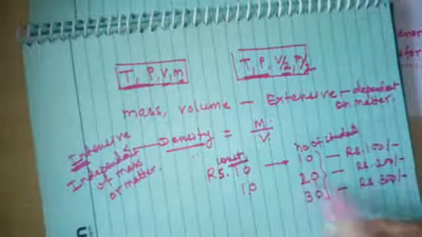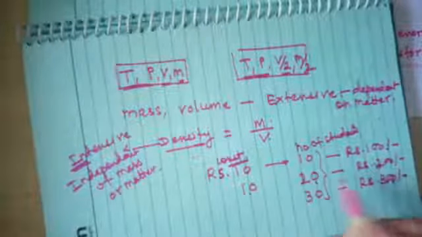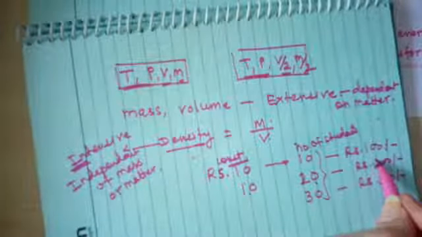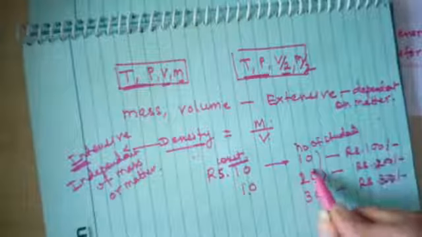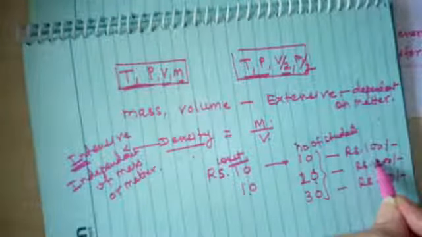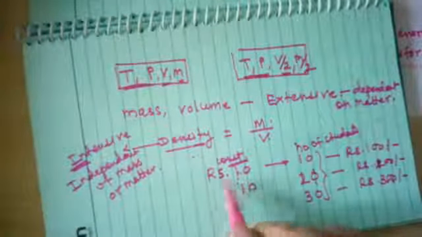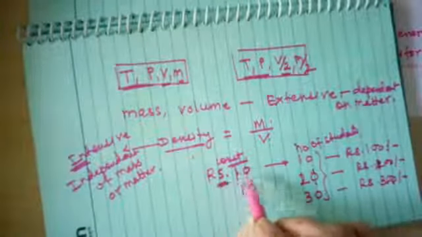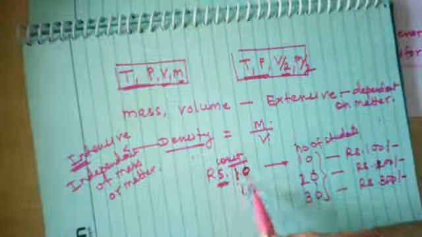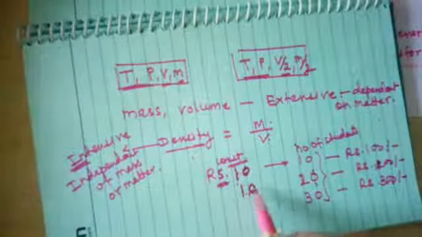So these two terms, you can compare with the mass and the volume. Mass is changing, volume is also changing, but the density, the rupees each student is having, is the same amount, that is 10.